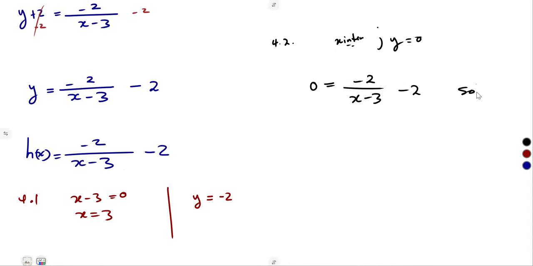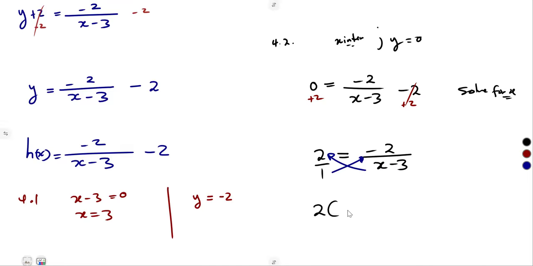Then we can solve for x. The minus 2, we can get rid of that by simply adding it on both sides of our equation. That would be 0 plus 2, which is 2, which is equal to minus 2 over x minus 3. There is a fraction; this is the same as over 1. So you can get rid of the fraction by cross multiplying. The 2 multiplies everything here, so this is going to be 2 into x minus 3, and 1 multiplies minus 2, so that's 1 times negative 2.